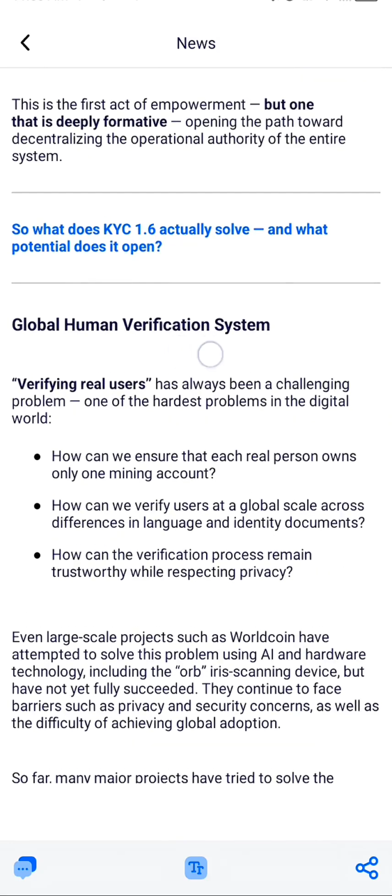So if you look right here, it says global human verification system. So that is what they are currently building. They are building a system that is going to be global, because if you look at many projects, they are actually struggling with this issue of KYC, and that's why projects like Pi took a very long period of time. Now if you look at the way the Ruby project is trying to build theirs, they are building it so that it will not only be sustainable in their own ecosystem, they are trying to build something that can also be employed by third-party projects in the future. And that is why you will discover that it has been taking them a whole long period of time before they can finally approve the process.